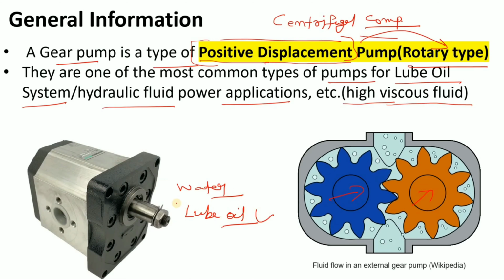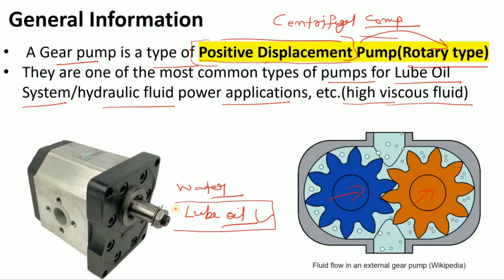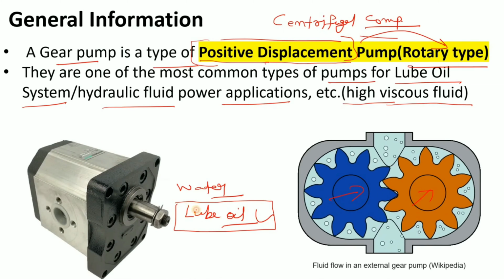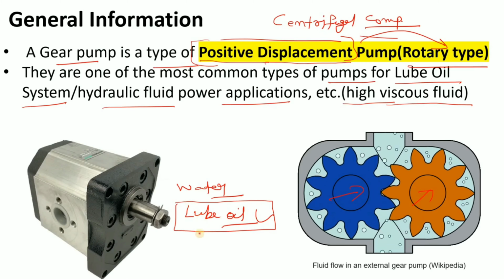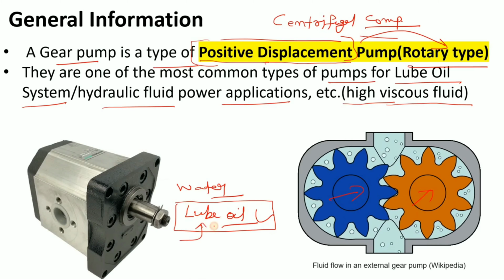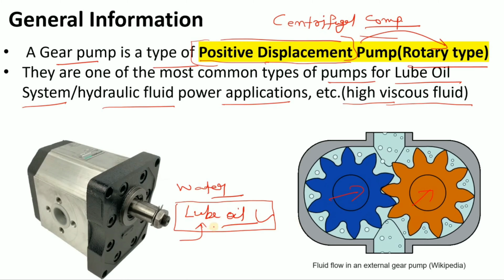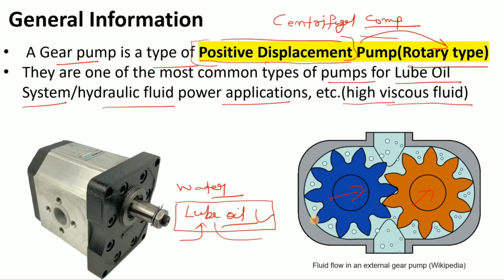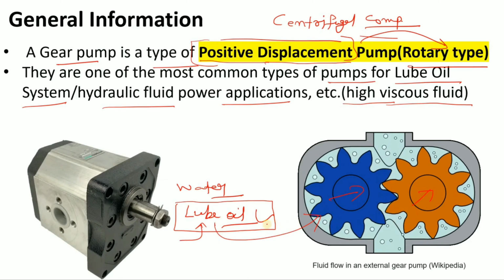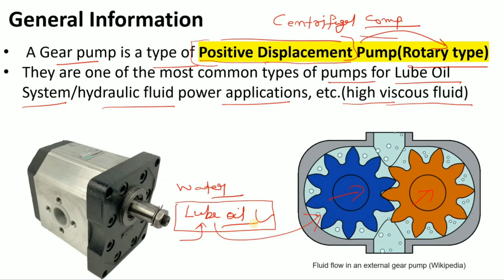So if you pump the lube oil through a centrifugal pump, then it would be a little bit tough and the operational cost will be increased. But if you pump the lube oil with the gear pump, then it would be very easy to operate. Are you getting my point?